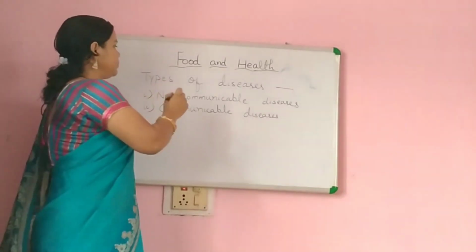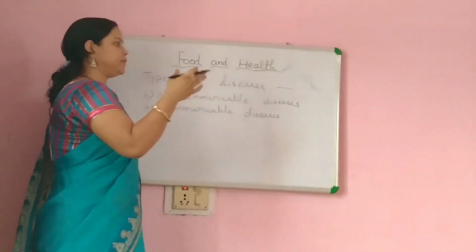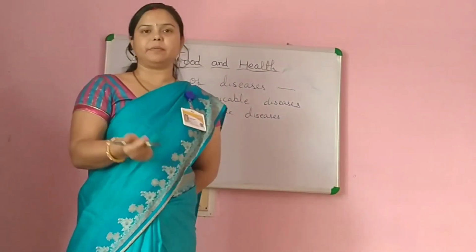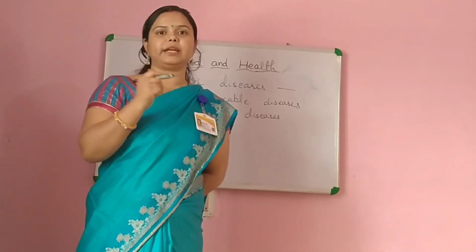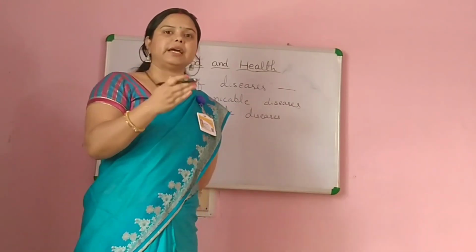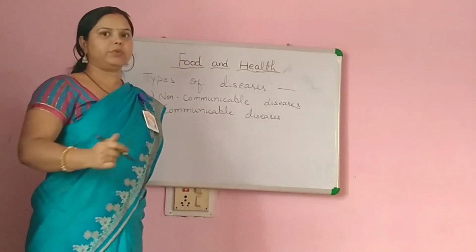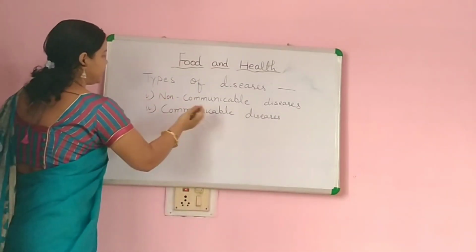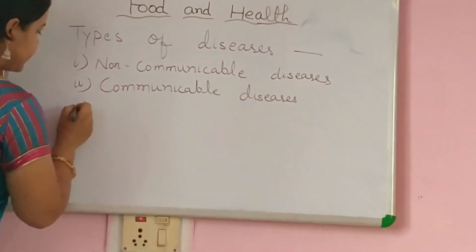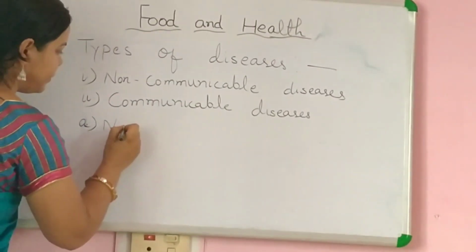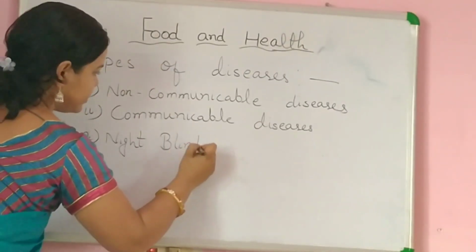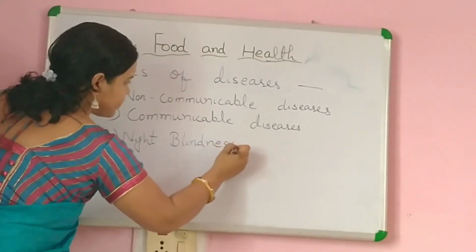Okay. Now there are so many different types of diseases that come into non-communicable diseases, like night blindness, goiter, scurvy, rickets. So one by one we will try to understand the diseases that come into non-communicable diseases. Okay. So the first disease that comes into non-communicable disease is night blindness. What is the first disease? The first disease is night blindness. Okay.